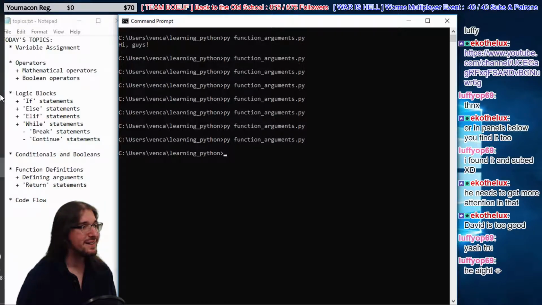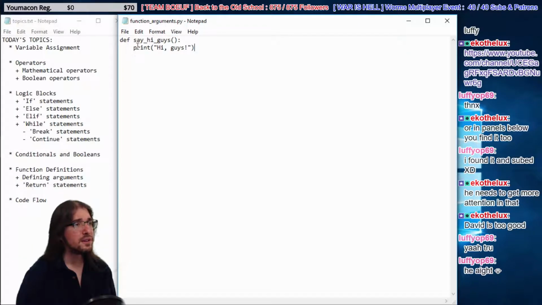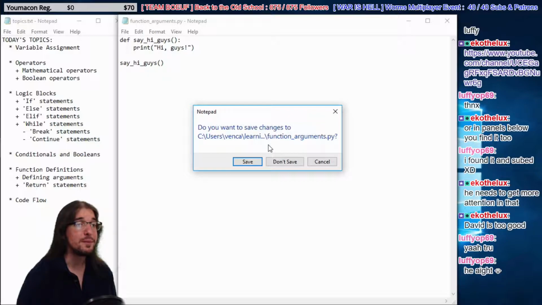Well, I'll tell you why. Because we defined a function, right? But as we explained before, because the code's indented, it will not run. It only runs in certain circumstances when you indent code. In this case, whenever you call say hi, guys. So here's what we're gonna do. We're gonna just call it, say hi, guys. There we go. So we define say hi, guys. Oh, I'm sorry, I didn't mean to do that.